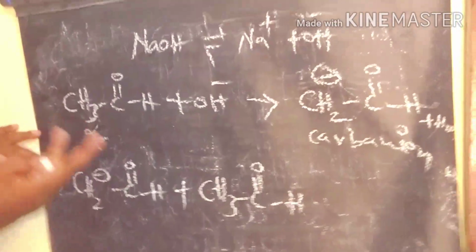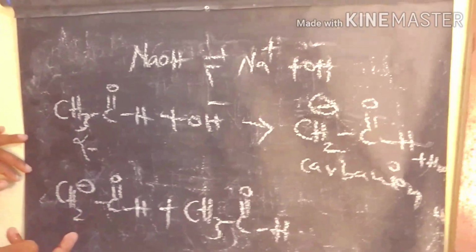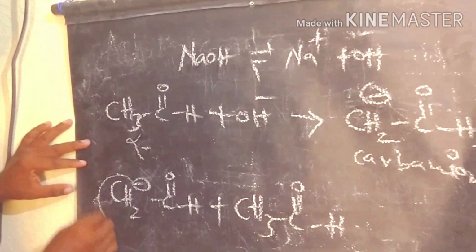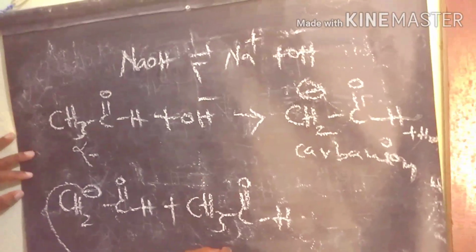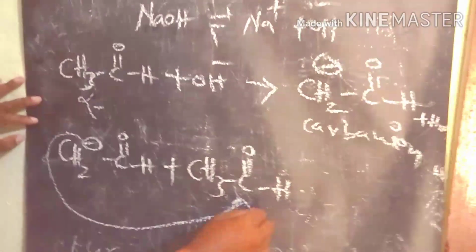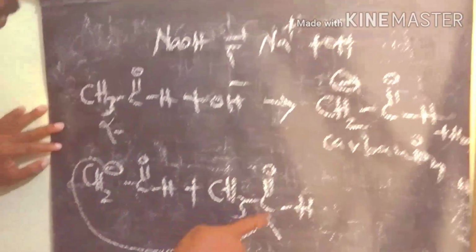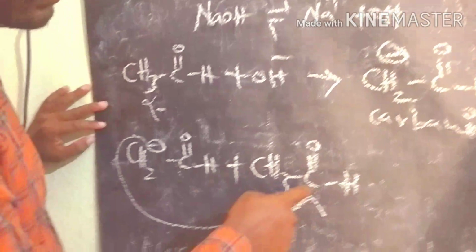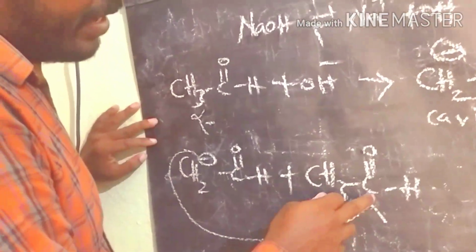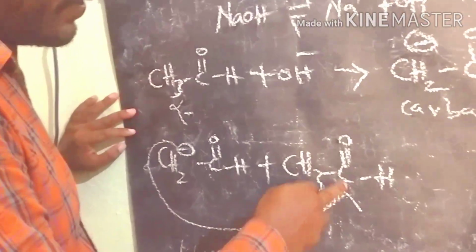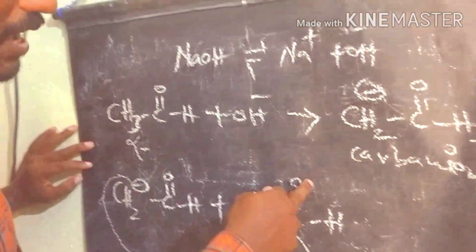So that's why, in the second mole, the carbanion attacks the carbonyl group. So here we know about the partial charges: partial positive charge on carbon and partial negative charge on oxygen.